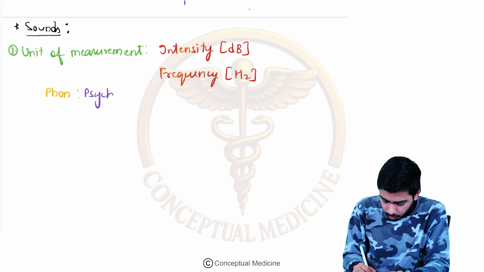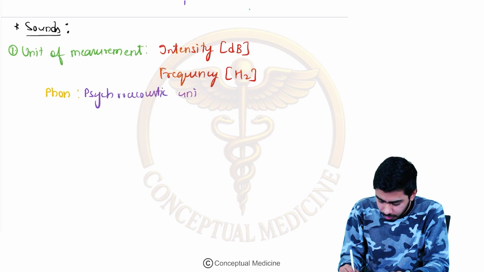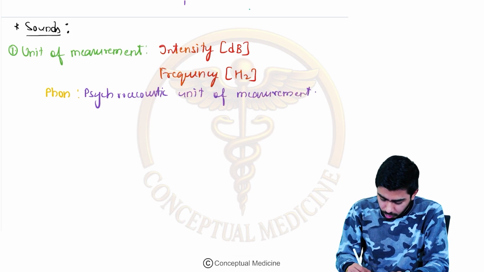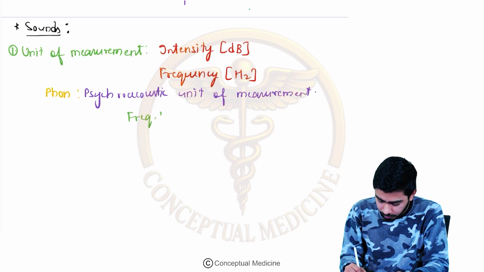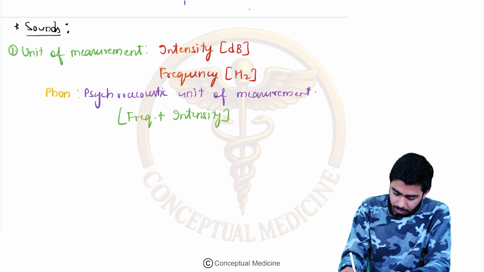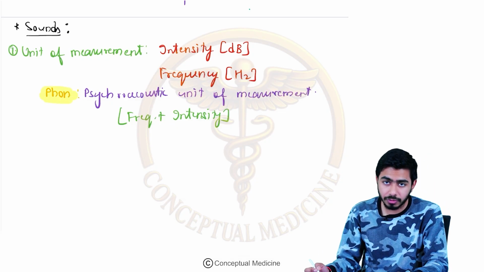Actually, psychoacoustic unit of measurement, and they are saying that it is a combination of both intensity and the frequency. It is the combination of both, that is frequency plus intensity. So decibel and the hertz is a combination of both, and remember the name over here, that is the phon.